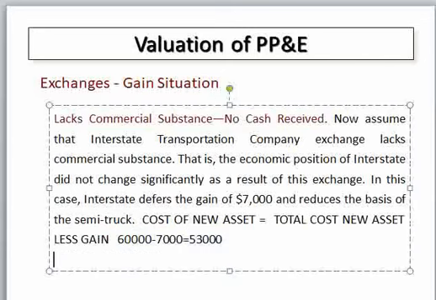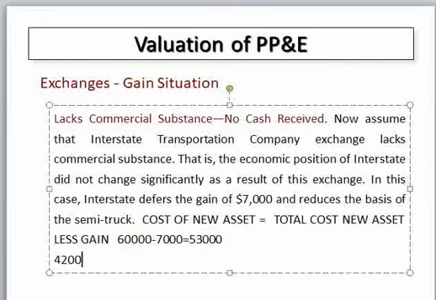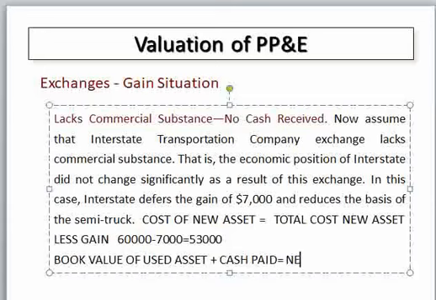Or you can easily determine the cost of the new asset by adding the book value of the old asset, which is 40,000, plus the cash paid. The book value of the used asset plus the cash paid is equal to the cost of the new asset.